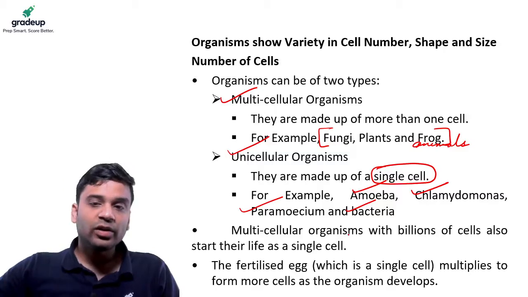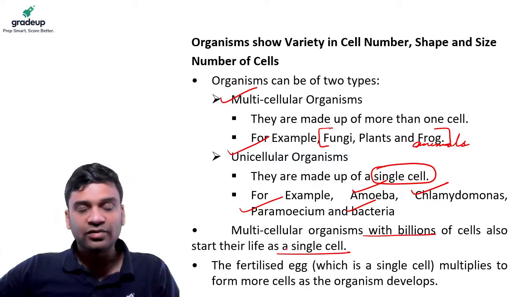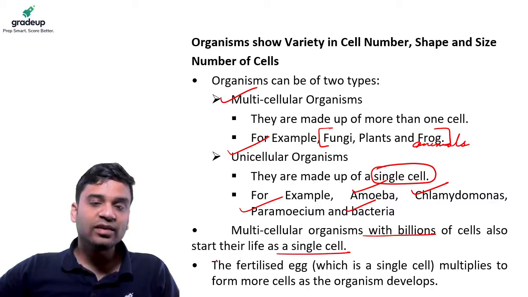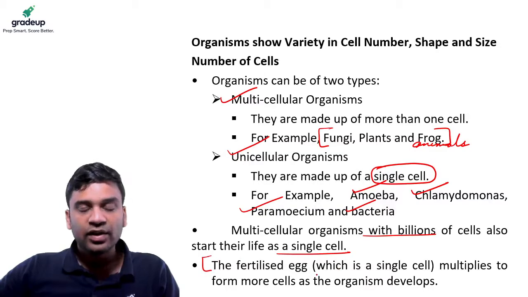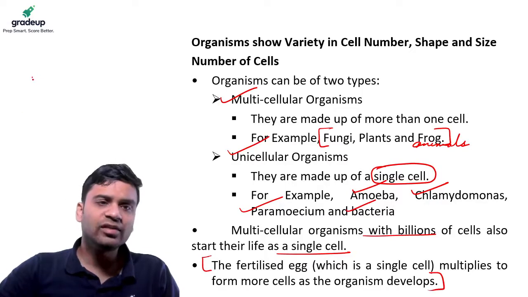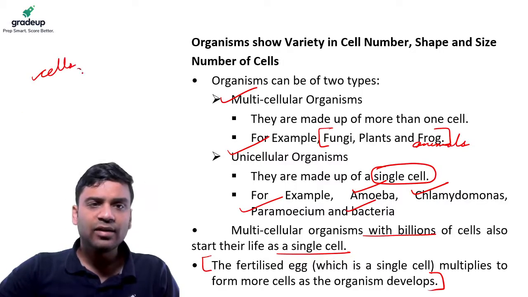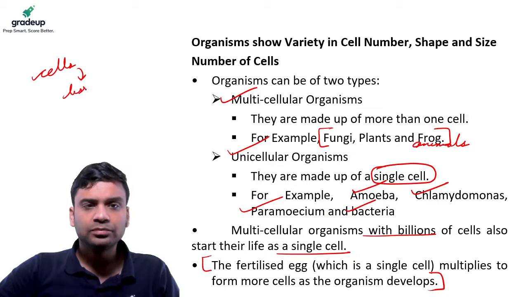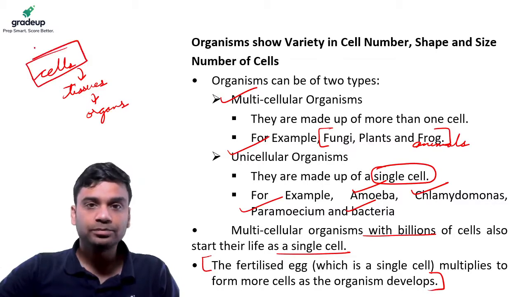So in multicellular organisms, there are billions of cells which start with their life cycle, and the fertilized egg multiplies into different cells and the organism develops. Roughly, if you see, the cells develop into tissues, and the tissues next develop into organs. So that's why cells are the building blocks of any organism.